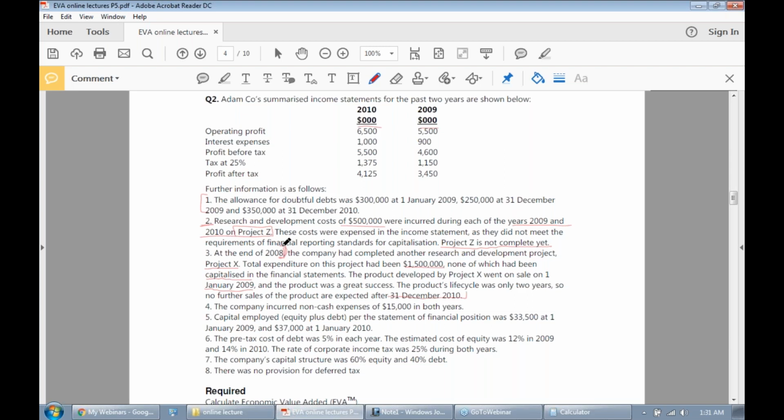Now, the company incurred non-cash expenses of 1.5 million. Capital employed is given, pre-tax cost is given, the company's capital structure is given. There was no provision for deferred tax. You are required to calculate economic value added, right?